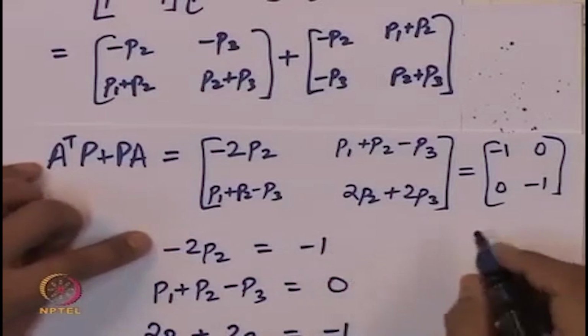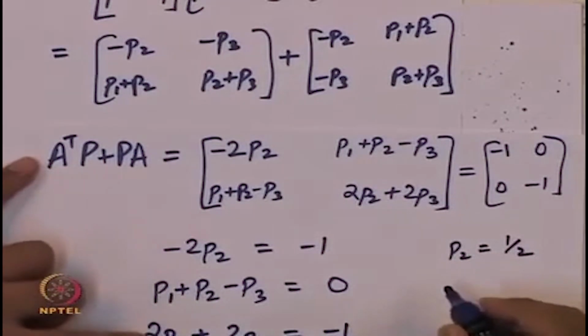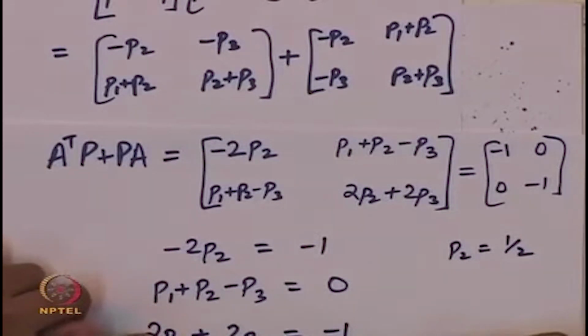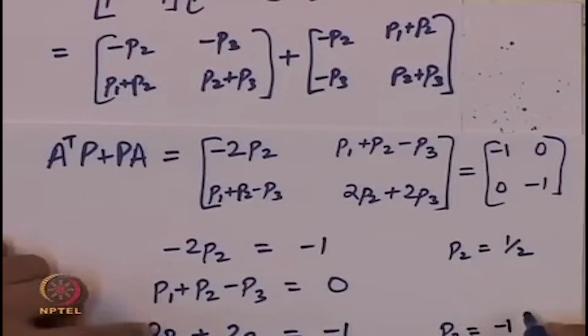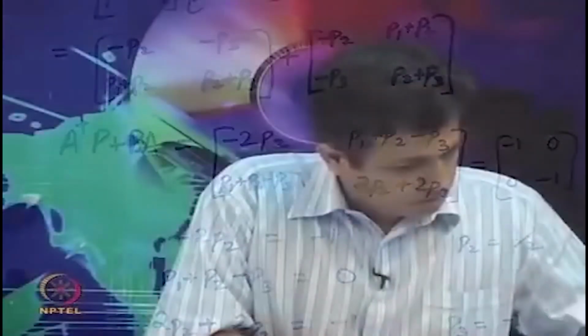So the first equation just tells that P2 is equal to 1 by 2, which when we substitute in the last equation, we get P3 equal to minus 1 minus 2 P2. Yeah? So minus 2 times P2 is nothing but minus 1 again, which gives us P3 equal to